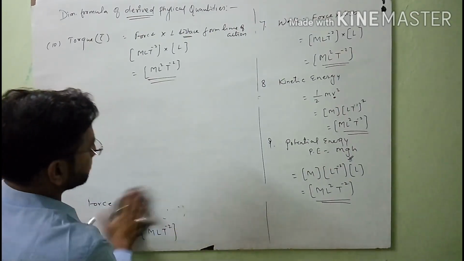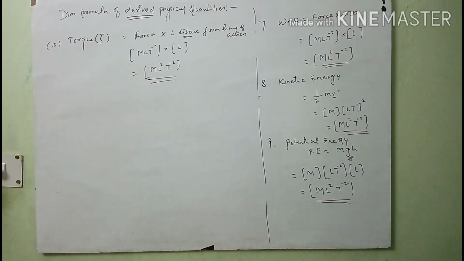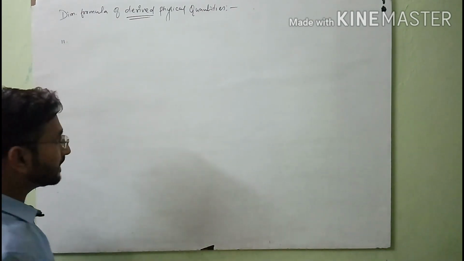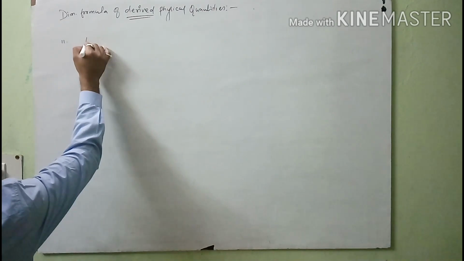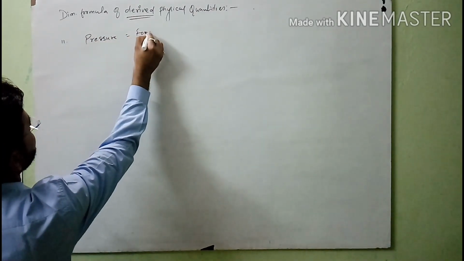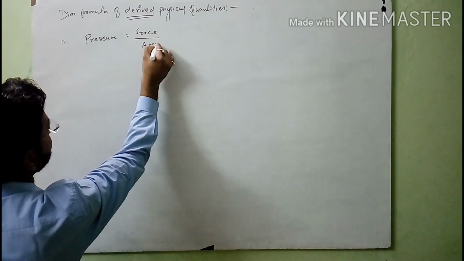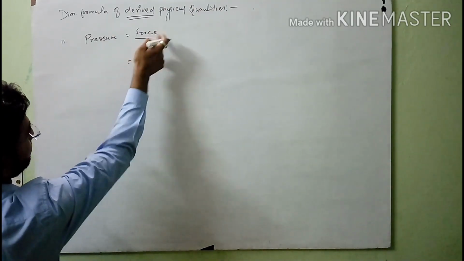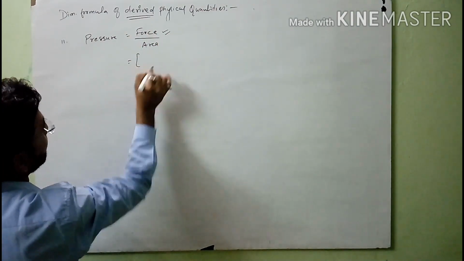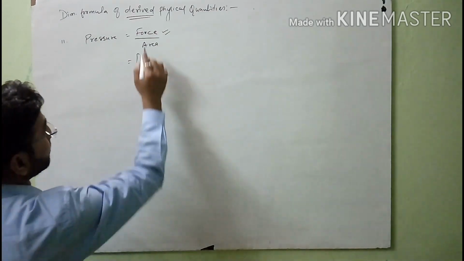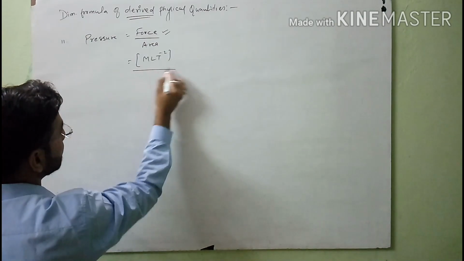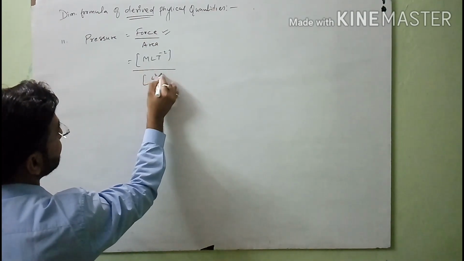After this, torque, student, see here the next one is simple, which is pressure. You know the formula for pressure: force over area. For force, you know the dimension formula is MLT minus 2, and the dimension formula for area is L square.